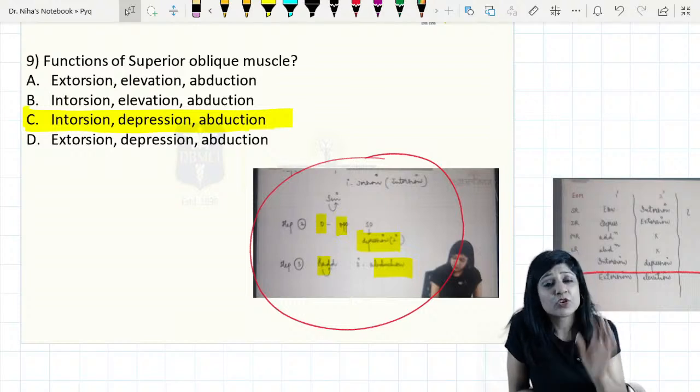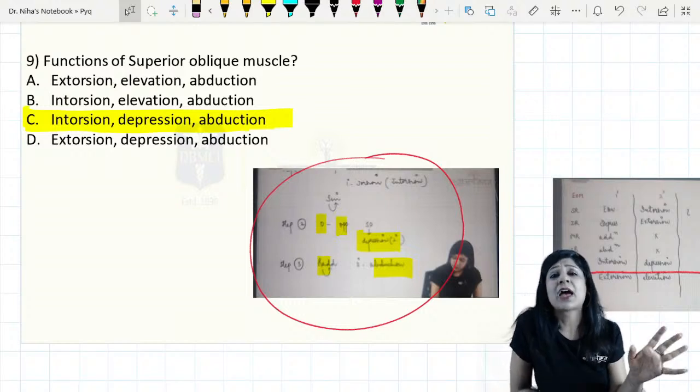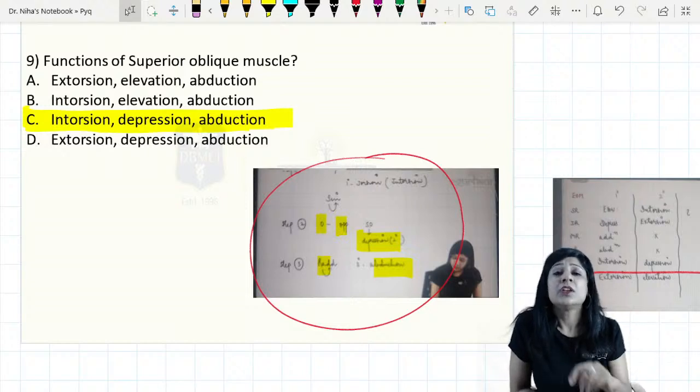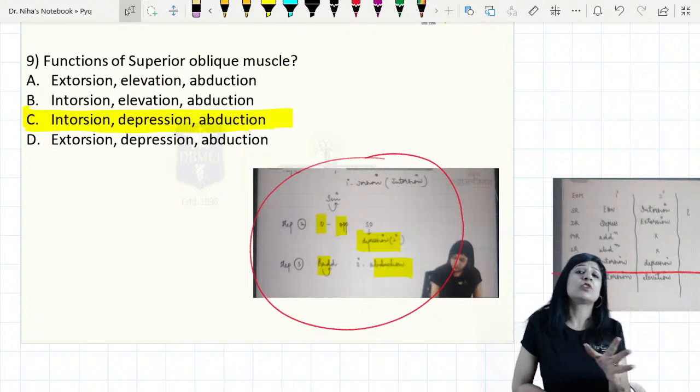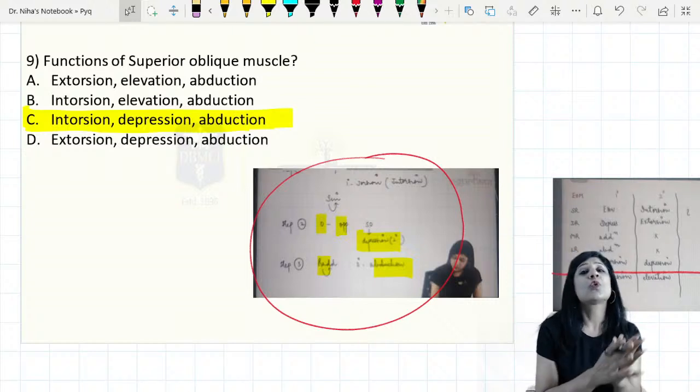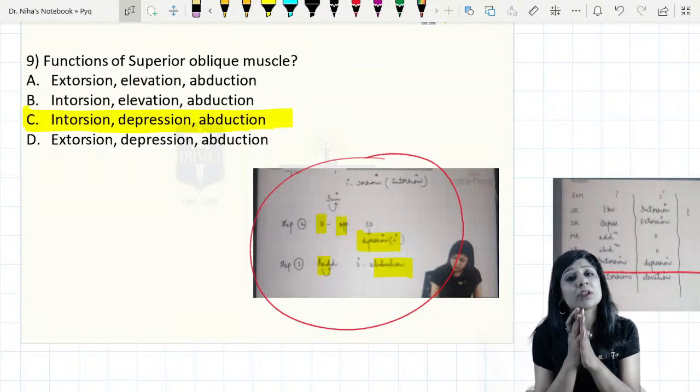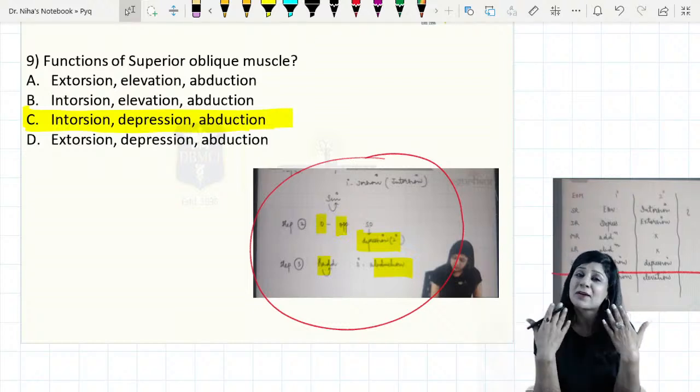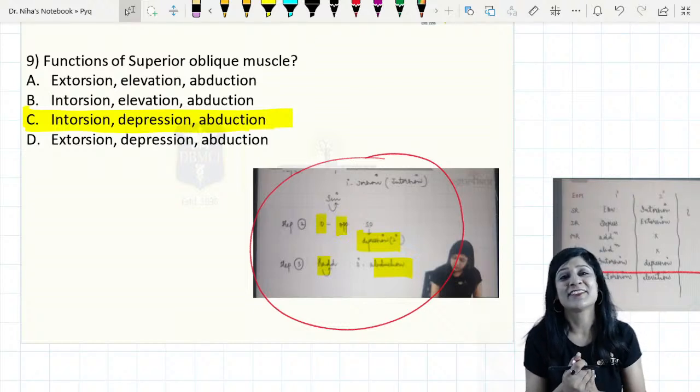Okay, whatever your mistakes were, whatever happened, let it go. Now pull up your socks and work on your weaknesses, whatever was there, so that you do not commit the same mistakes, you do not repeat your mistakes, and you come out with flying colors in your NEET paper.